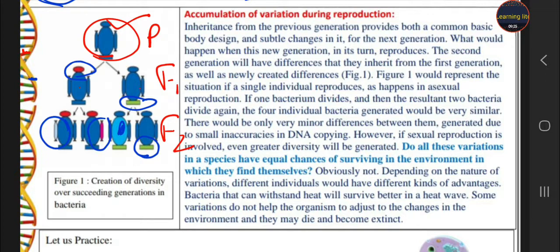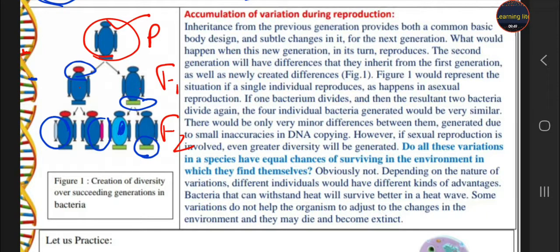Like in a human being, a child is not the carbon copy of the parent, student. There are variation changes you note in a parent and his offspring, and these variations are very large in sexual reproduction.